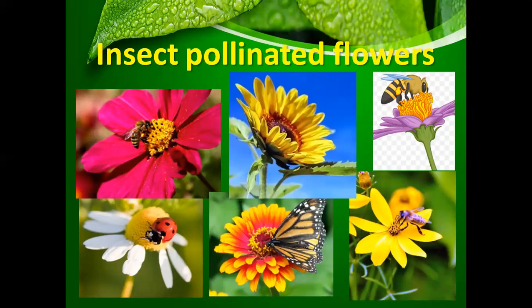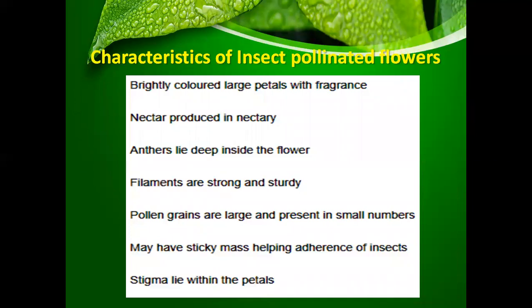Then we have insect pollinated flowers, which you can see are very beautiful. They are brightly colored, and why are they brightly colored? So that they can attract insects. Let's study the characteristic features of insect pollinated flowers. They are brightly colored with large petals, and the petals are usually fragrant.